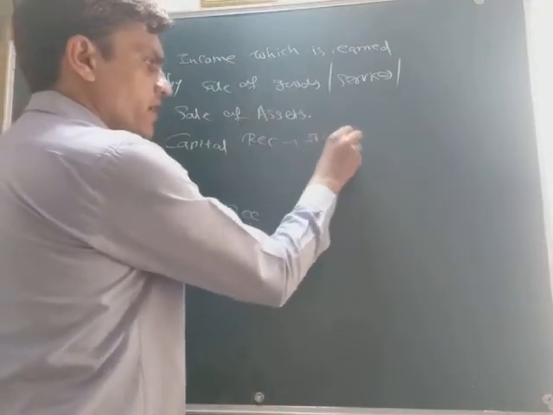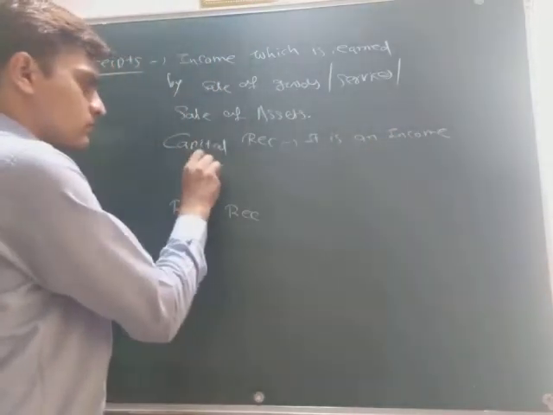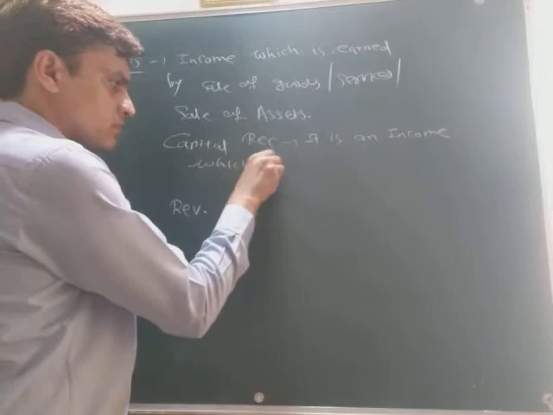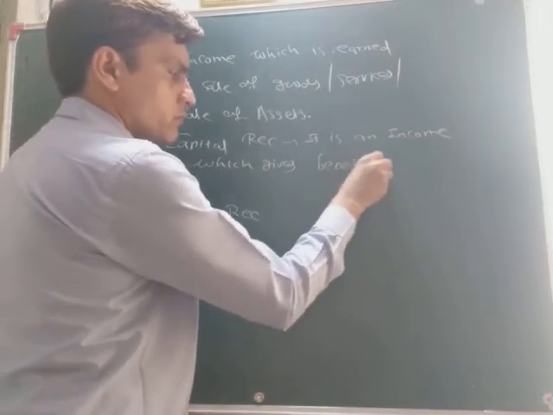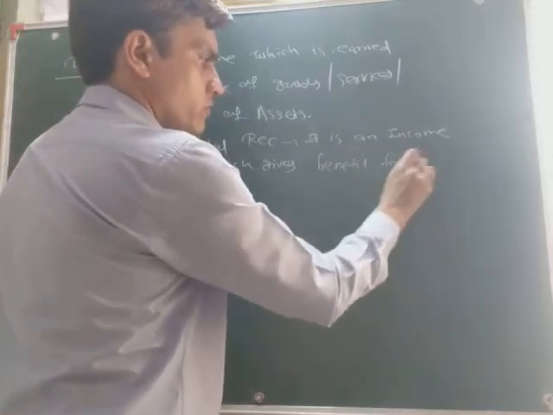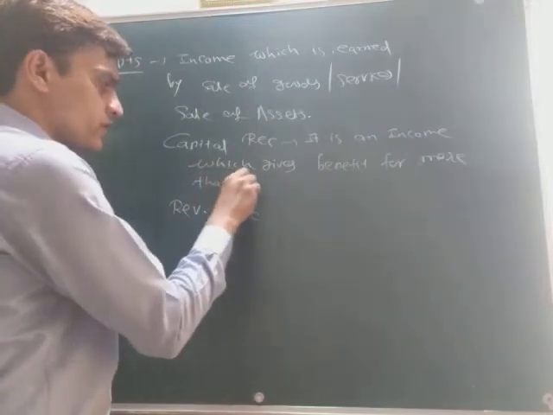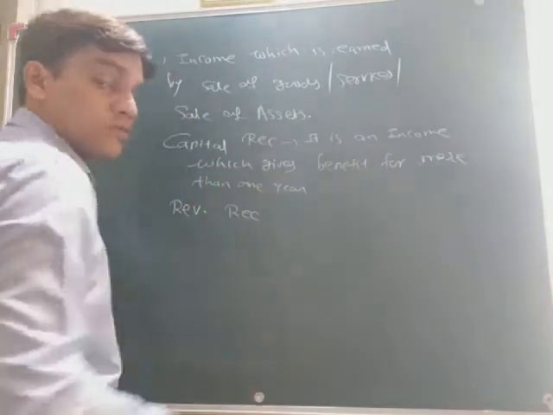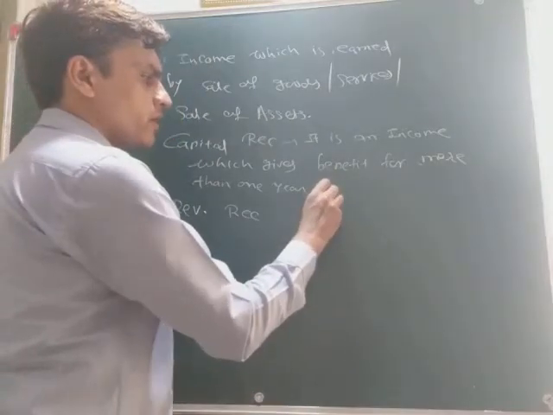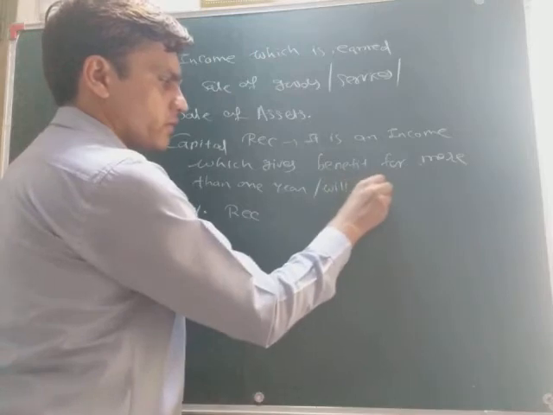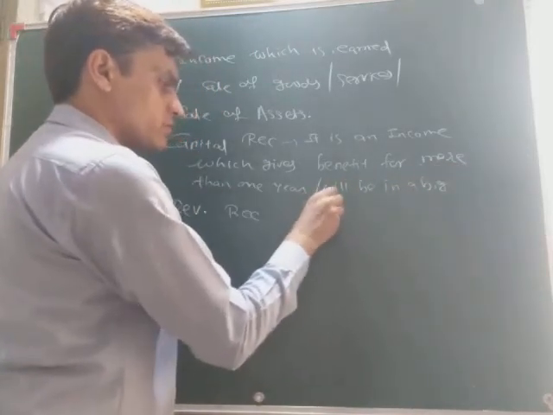It is an income which gives benefit for more than 1 year, or will be in a big amount.